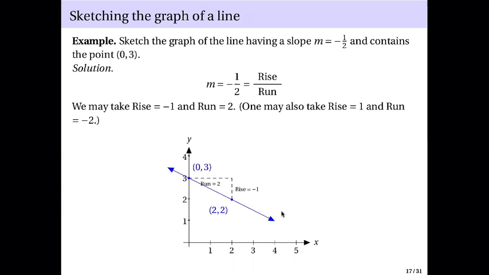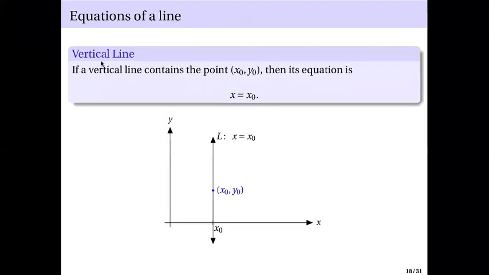So for this part, we are interested in finding equations of a line. And there are several ways. There are several forms that we can use to write the equation of a line. Okay? But let's look at the first line here, the vertical line. So if a vertical line contains the point (x0, y0), then its equation is x equals x sub 0.